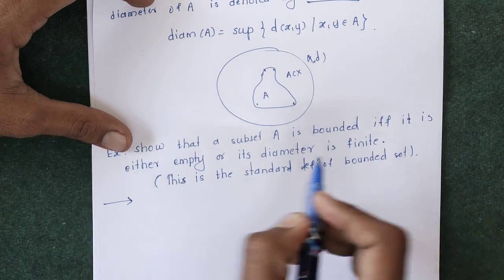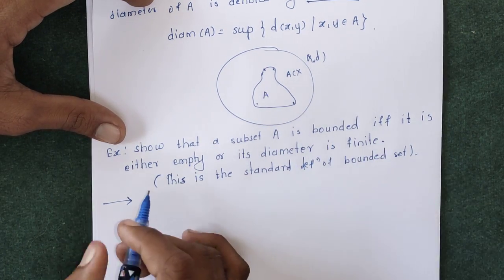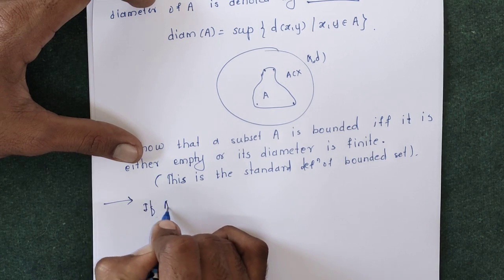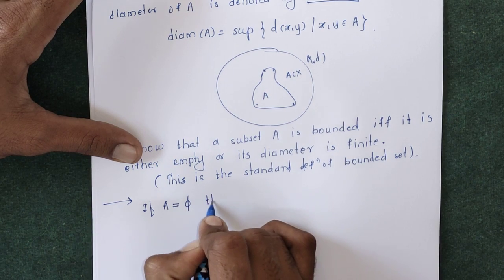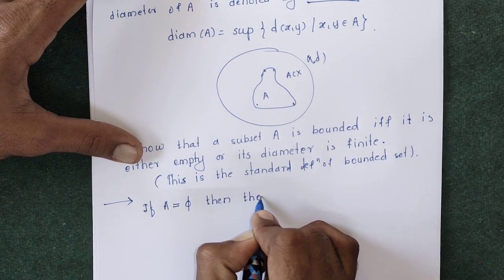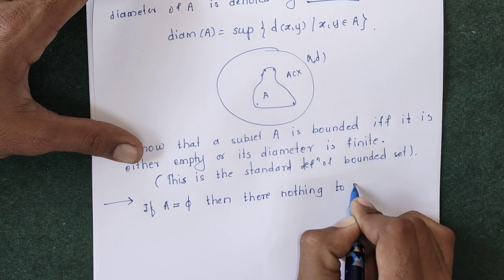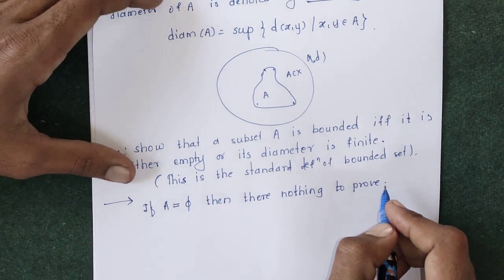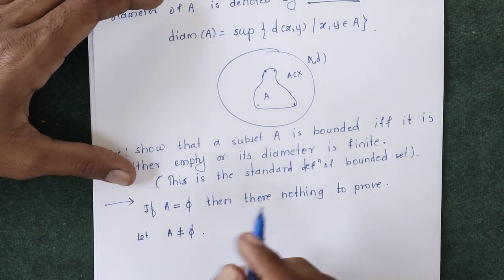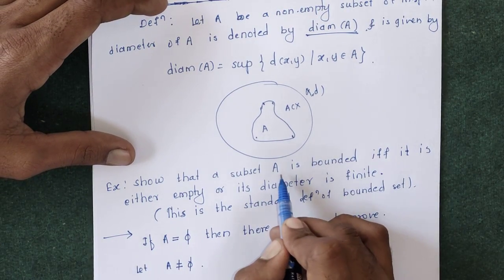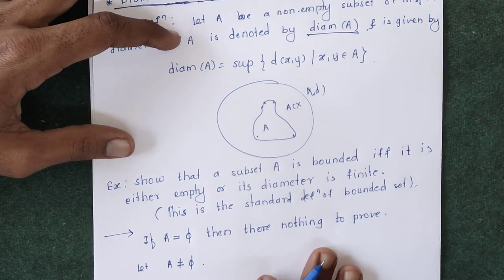Now, if the given set A is empty, then there is nothing to prove because every empty set is bounded. Now let A be a non-empty set. For a non-empty set, we will suppose that A is bounded, then we will prove its diameter is finite, and conversely, if its diameter is finite, then that set is bounded.